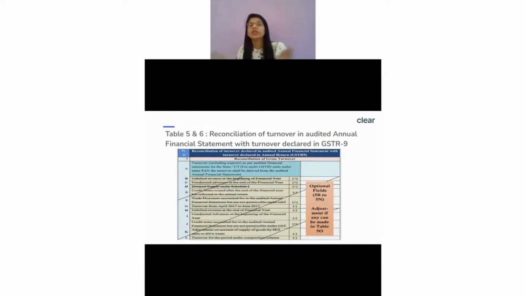Due to which again you will see some differences between these two. So whenever you see these differences, again you have to make the adjustment entry over here, and show what the unadjusted advances were at the end of the financial year. If there are some unadjusted advances, which means you have not raised the invoice against them, you have to show that information under 5C.